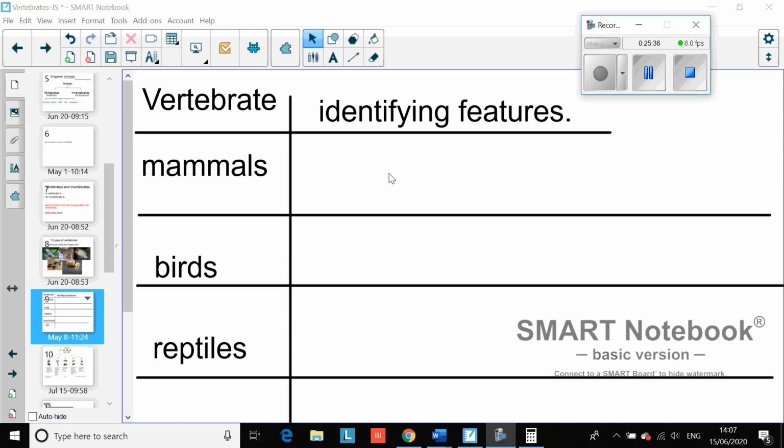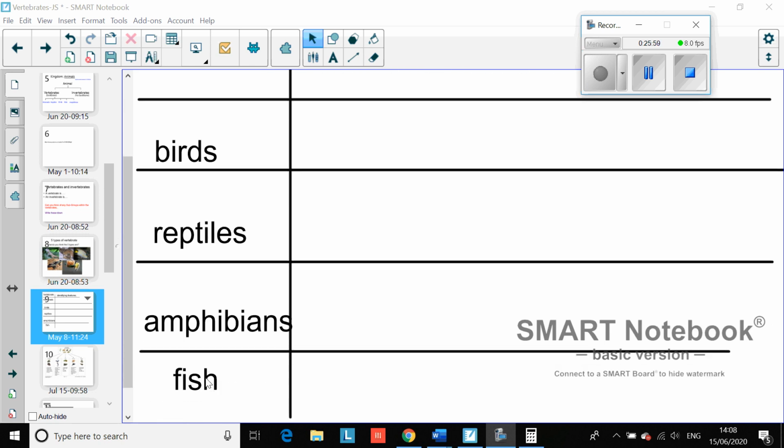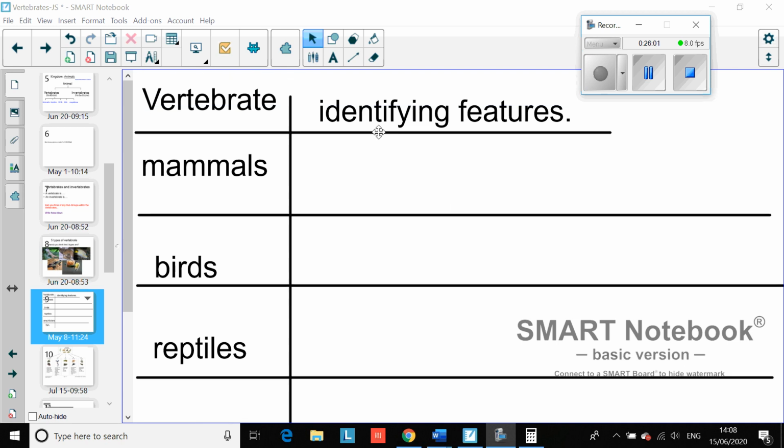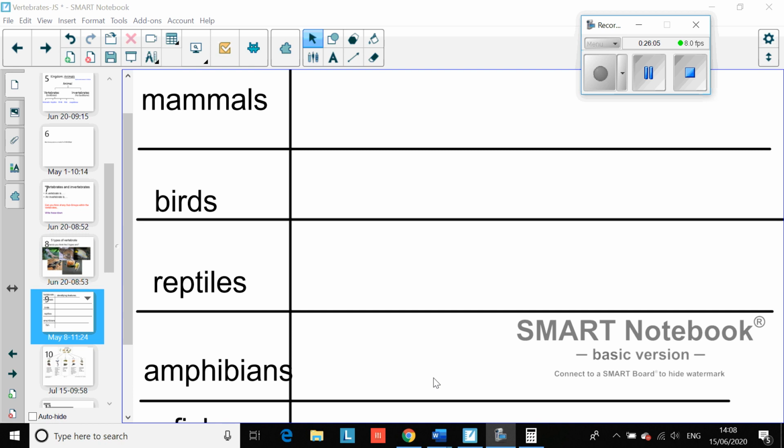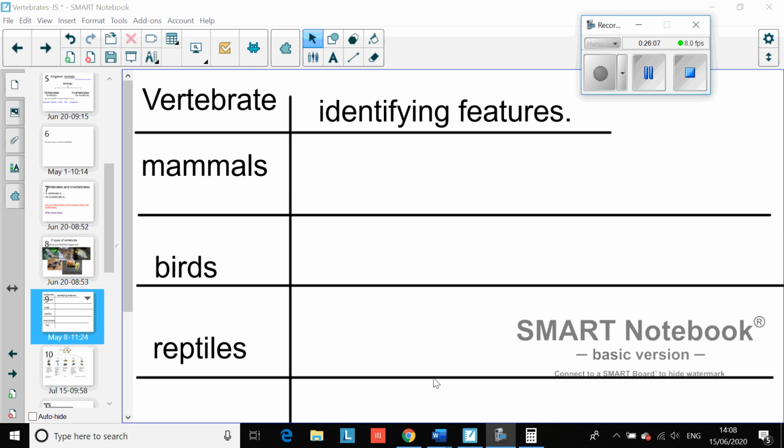Okay, so things that you should actually have done today is gone through your answers for your test from last lesson and submitted your score. Then you need to have watched the 2 video clips, and then you are going to research what the distinguishing features of mammals, birds, reptiles, amphibians, and fish are. Looking for about 4 or 5 features within each one, and that should bring you nicely up to the end of the lesson.